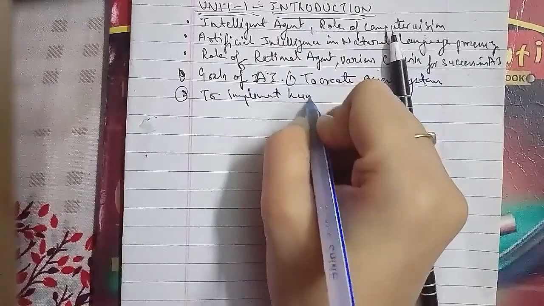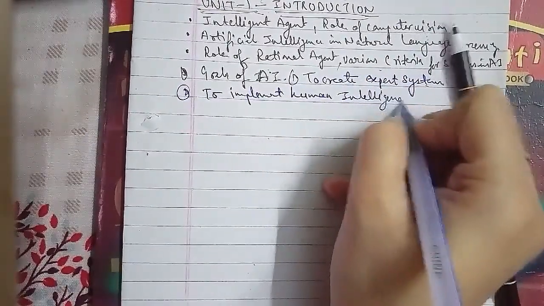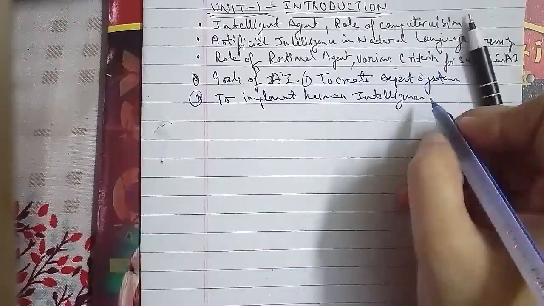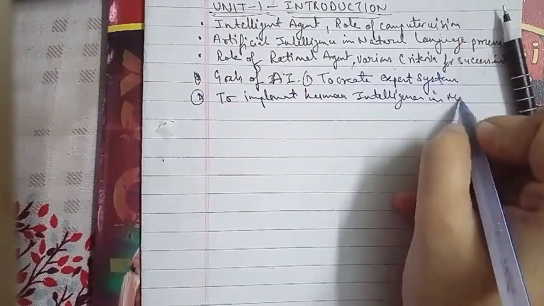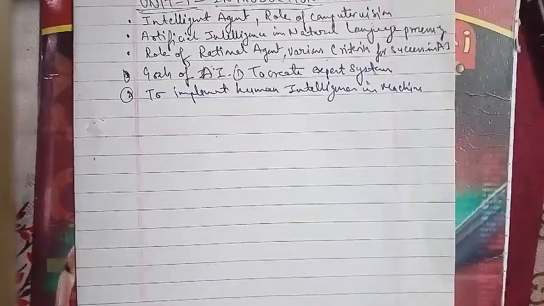The second goal is to implement human intelligence in a machine. The first is to create an expert system, a system which exhibits intelligent behavior, learns, demonstrates, explains and advises its user. And the second is to implement human intelligence in a machine, creating a system that understands, thinks, learns and behaves like a human as well.